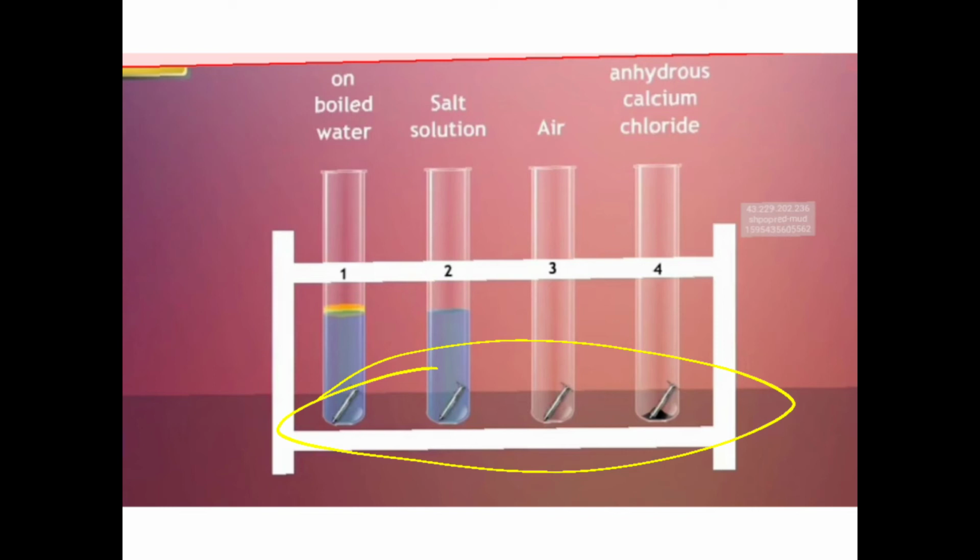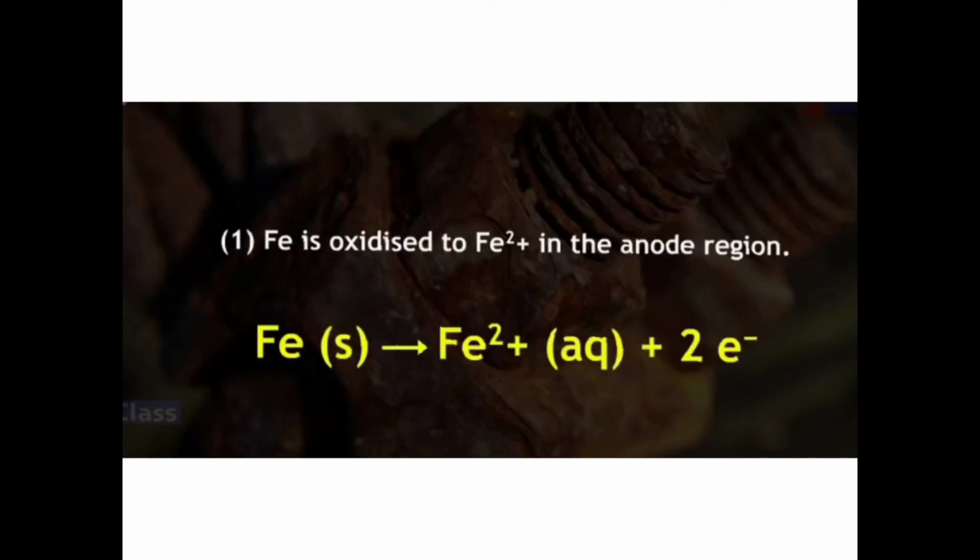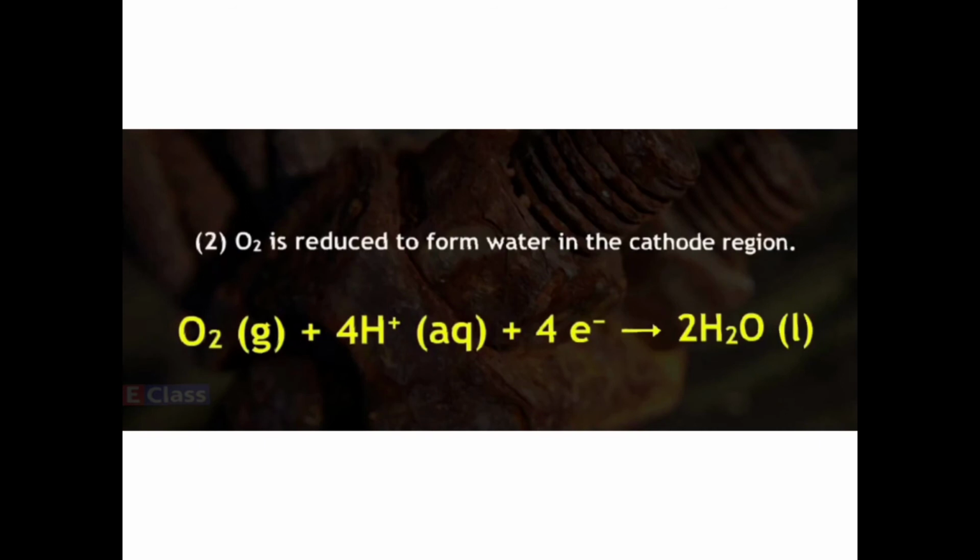So what you observe here is, iron is getting oxidized. So Fe gives you Fe2+ plus 2 electrons. Remember, in presence of water it takes place. So here you have the aqueous part. Fe2+ in aqueous form. The valency part 2+. Okay. So oxygen is reduced to form water in the cathode region whenever this reaction takes place.